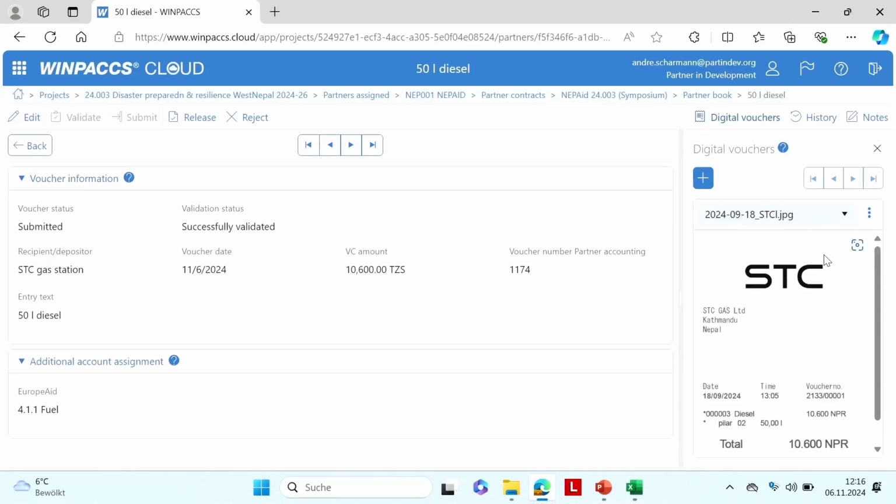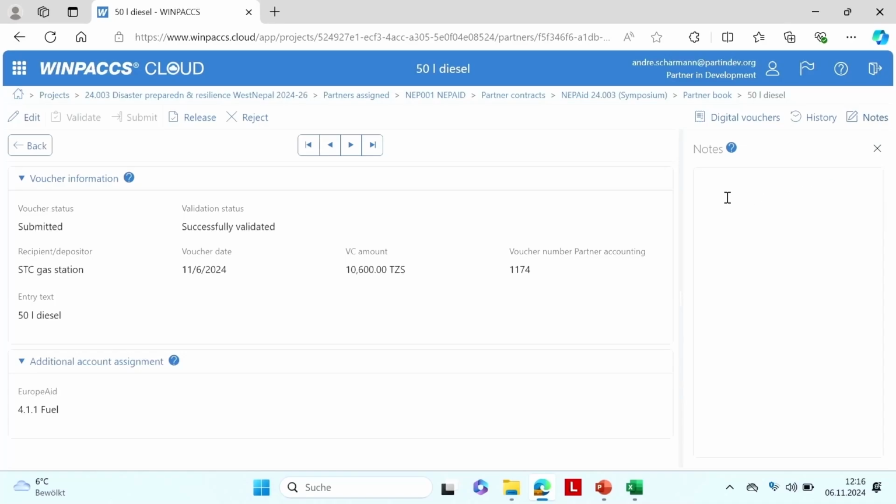Maybe you don't like the digital voucher, or you don't like some data. Maybe the recipient depositor name was not entered by accident. You saw you can enter a note here. Please correct something. You would be more precise in real, right? This is not good, but you would do it better than me. And then you reject it, and then it goes back to the partner. And he has to read, or she has to read the note, and then correct or not.